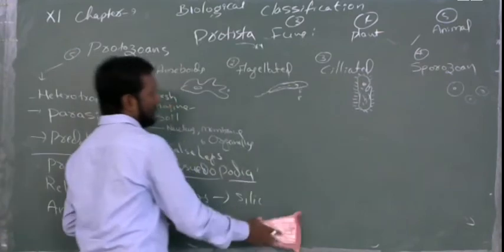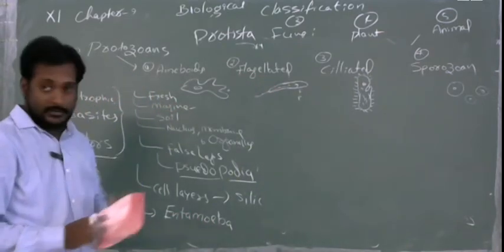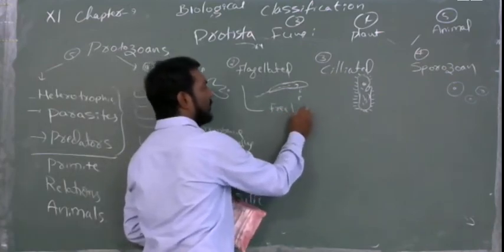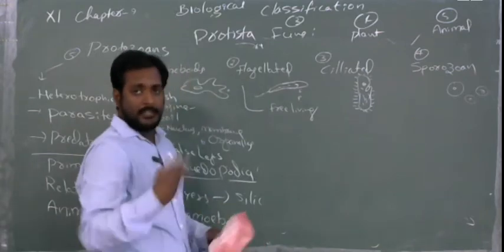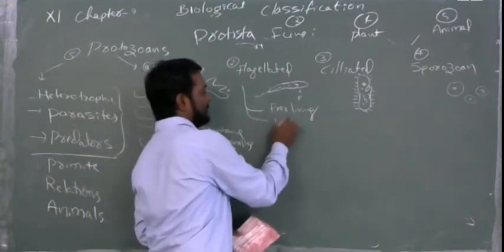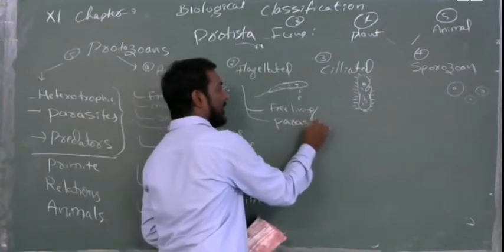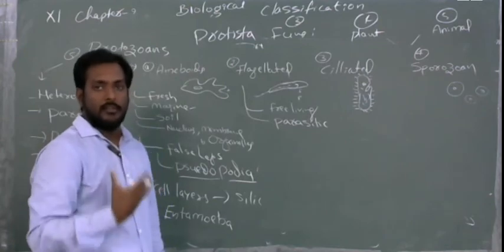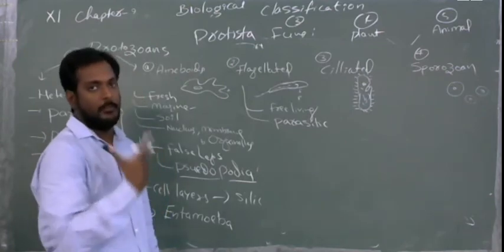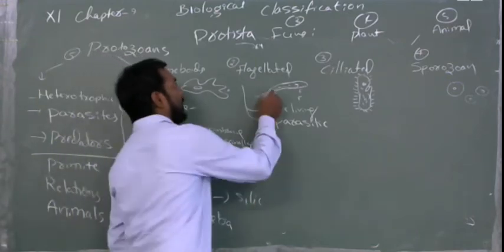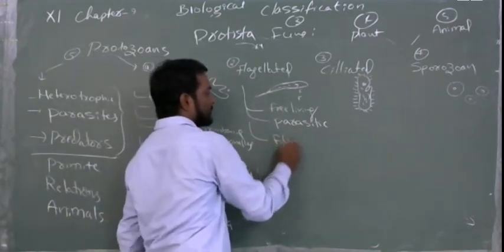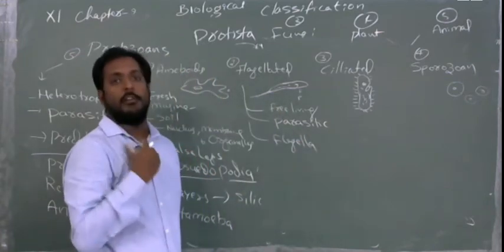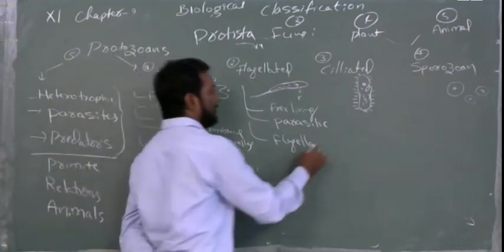Now, if you see the flagellated protozoans, these protozoans will be free living. It means they depend on their own without giving much problem to others, but some others will be parasitic. It means they will go inside any organism like a plant or animal, and they will depend on them totally for their living system. All lifestyles will be inside the organisms, and they will have flagella. With the help of flagella, they will move from one place to different body parts within the organisms.